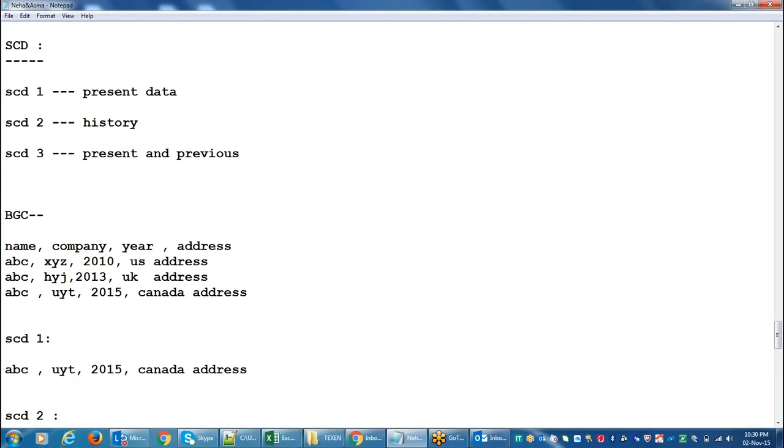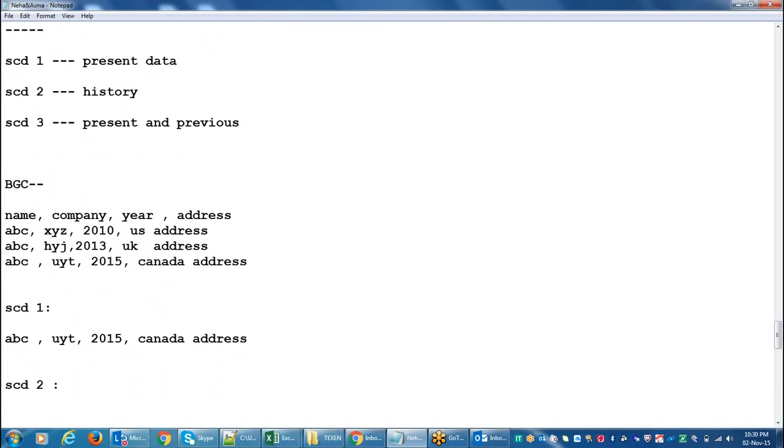Any example of SCD2, Asma? Okay, same thing. If you apply for any credit card or passport, when you are filling the form, they have given separate column boxes for addresses.